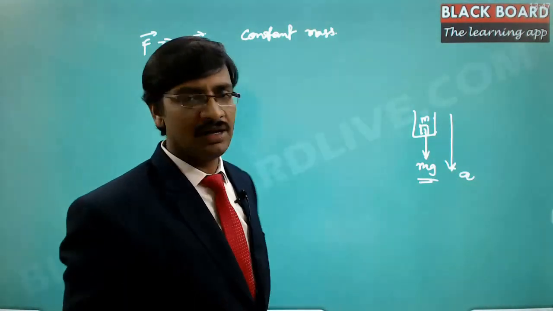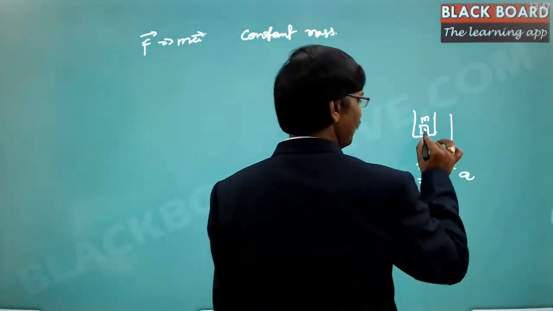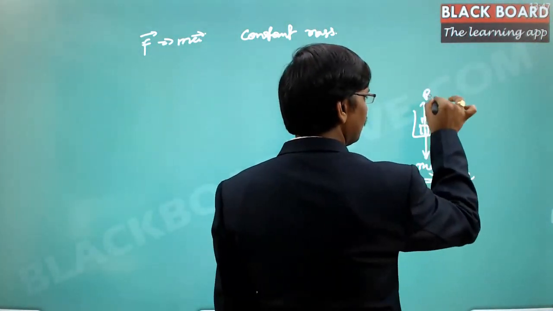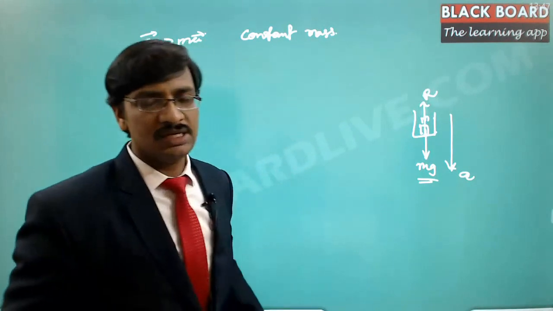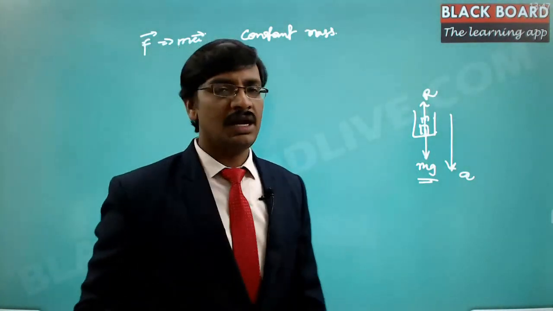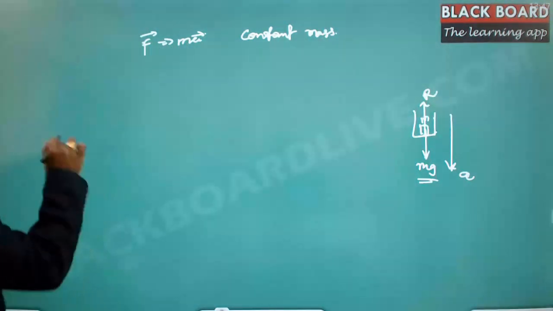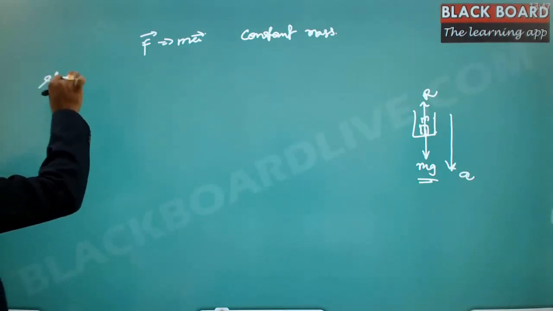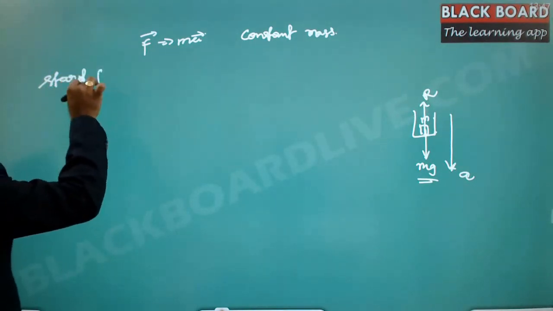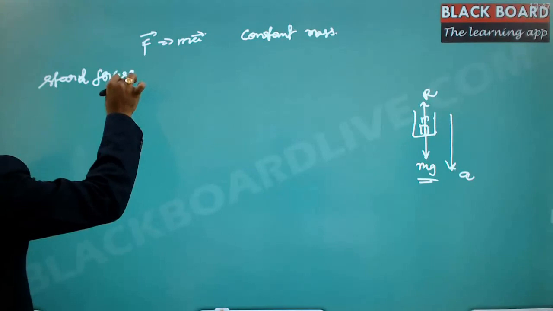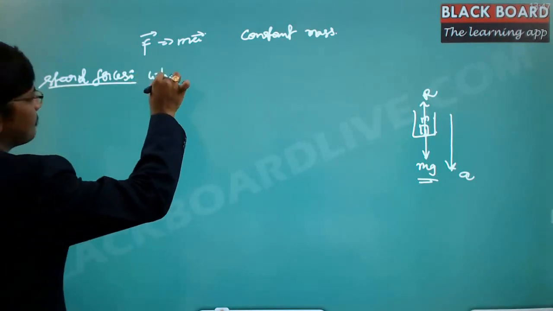Now the normal reaction is going to be applied exactly opposite to this one. This is the normal reaction. So you need to understand what the normal reaction is. See, there are some standard forces which need to be considered always.